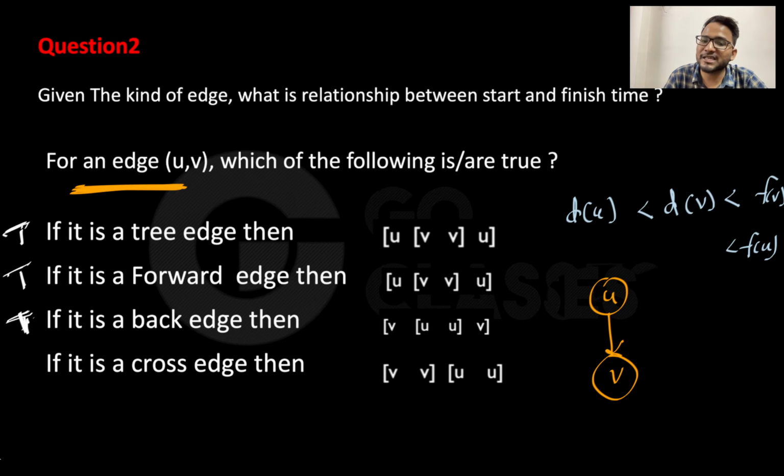What about this? They are saying if it is a cross edge, then V will be starting first, I mean this kind of relationship will hold. Is it true? If UV is a cross edge, note that UV means this will be U and this will be V, not VU.